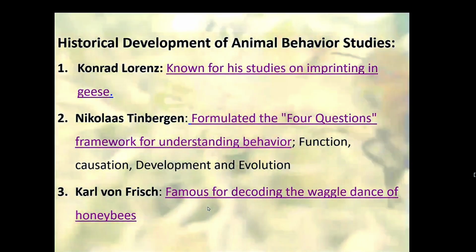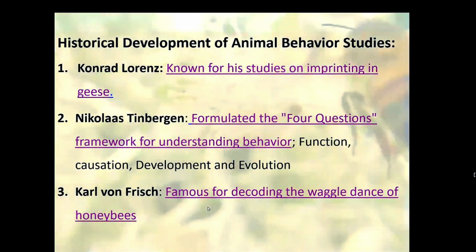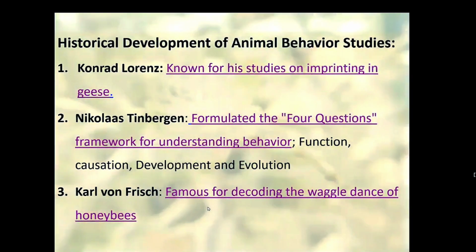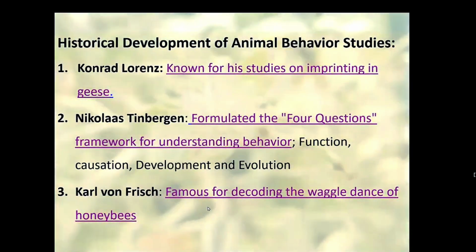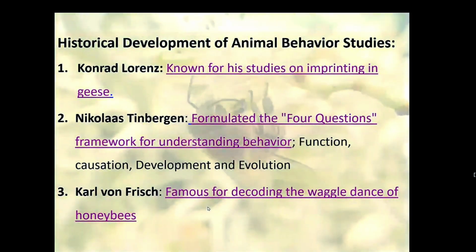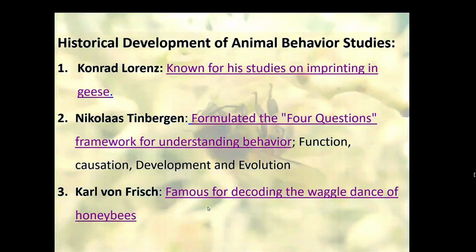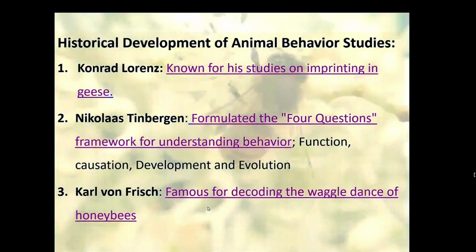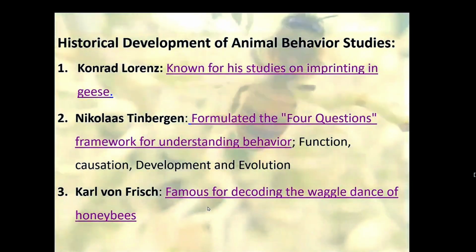We can understand it. The direction of the waggle indicates the direction of the food sources relative to the sun, while the duration of the waggle tells the distance. This means that bees can effectively inform other bees about where to find food, how far it is, and which is the direction of the food.